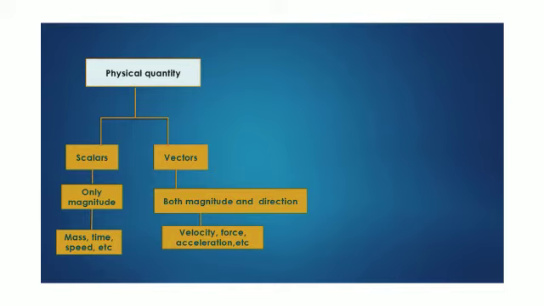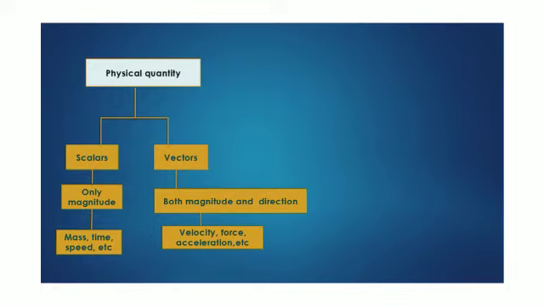Means we can tell the car is moving with this speed in a particular direction, say towards east. You apply force on a body in this direction. So direction is coming in, that's why they are vector quantities.